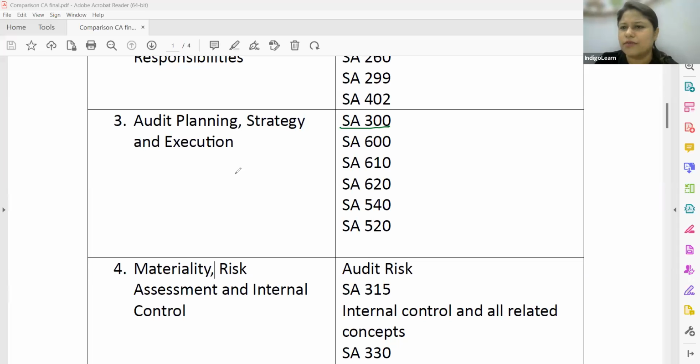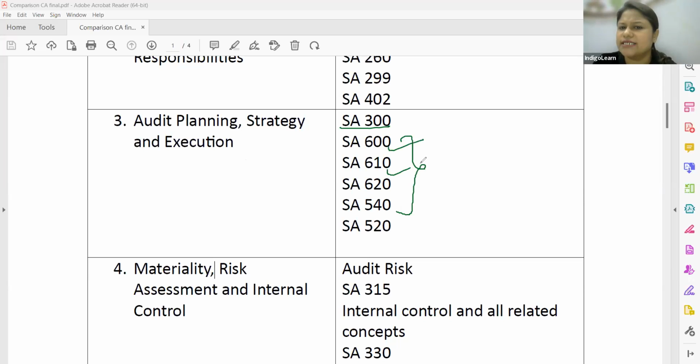In this chapter, you're going to talk about audit plan, audit strategy, audit program, interrelationship of audit planning and strategy, all of that, documenting the strategy, the plan, the program, the advantages and disadvantages of the audit program. All of that will continue to remain the same. Along with that, they have included some discussions of other standards as a part of this particular chapter.